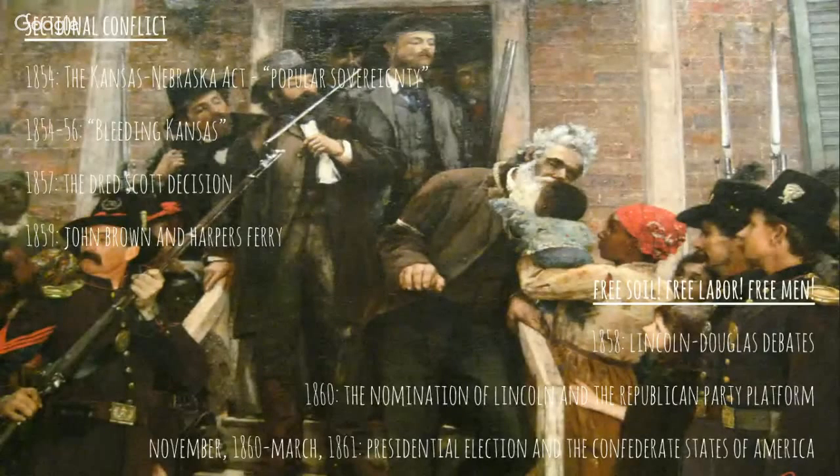So the idea that this white guy would take his sons, some supporters, some free blacks from the North, and try to go into Harper's Ferry, Virginia, and start this slave uprising, which goes horribly wrong. It doesn't go well. They take some hostages at this armory. It's surrounded. They eventually surrender, and he's put on trial and hanged.